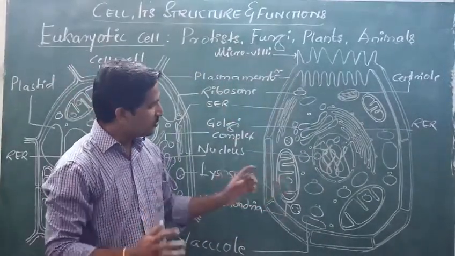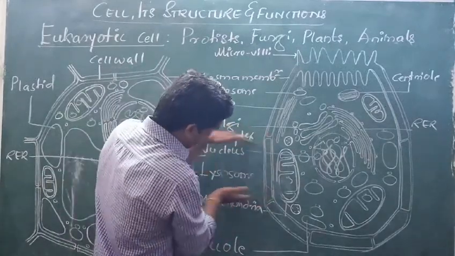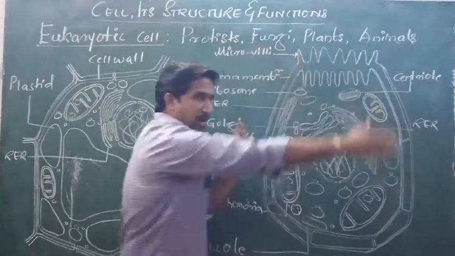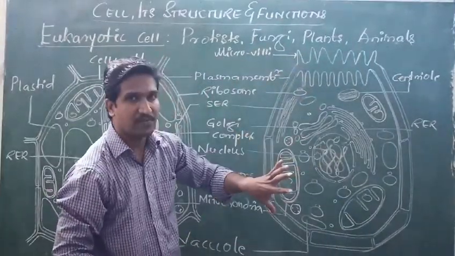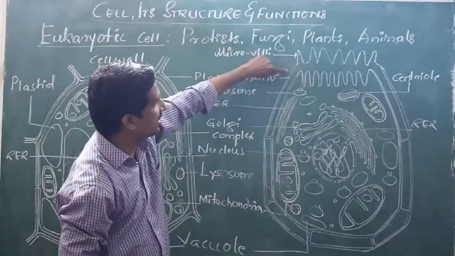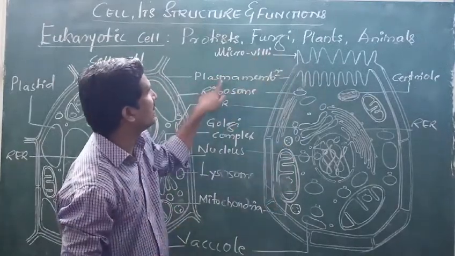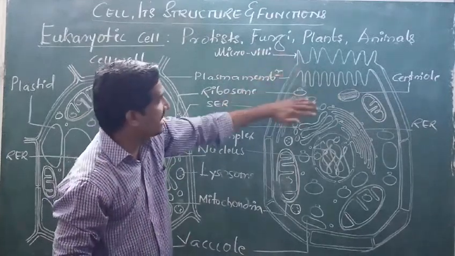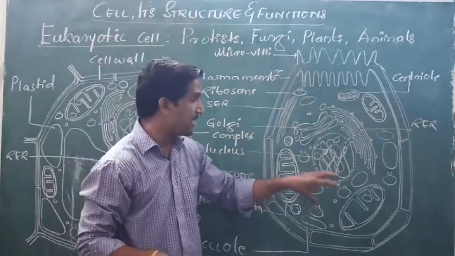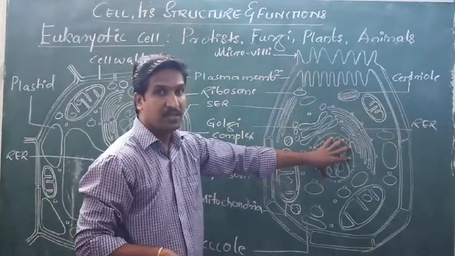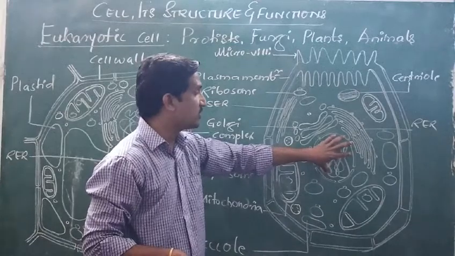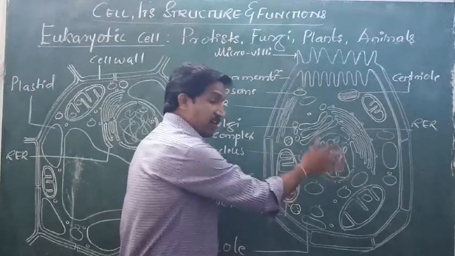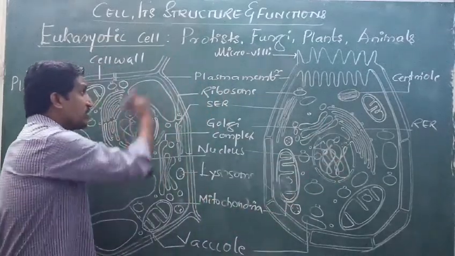The animal cell is also compartmentalized. This is one cell here, here one more, here, here, here, here. Around that, only one cell is enlarged. It does not contain any cell wall. It consists directly of the plasma membrane, no cell wall. And below that, there is a different cell organelle, the main cell organelle called the nucleus. So the nucleus is present towards the center of the cell. Large, centrally located nucleus.